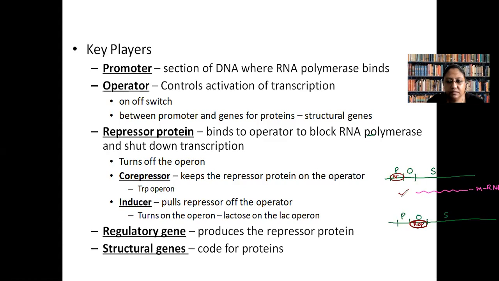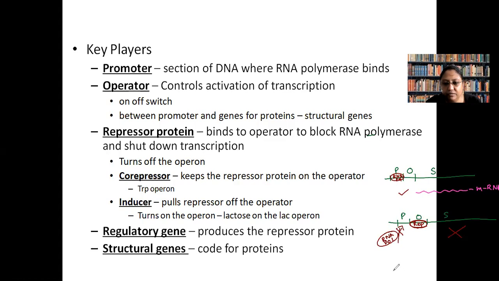This is RNA polymerase. So if repressor protein is binding here, then messenger RNA production will not be possible, and RNA polymerase cannot bind to the promoter region.